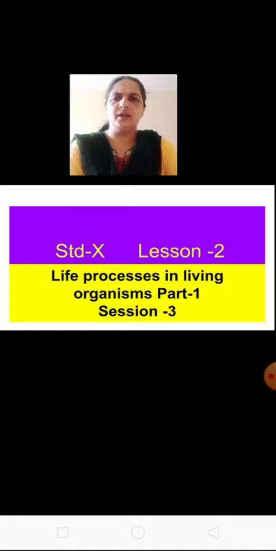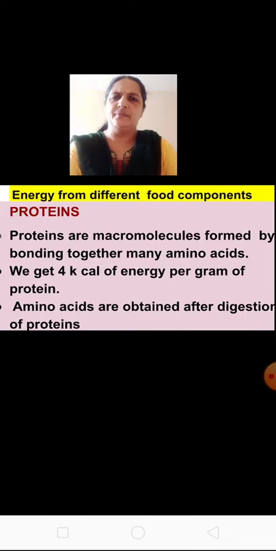We learnt about energy production from carbohydrates, aerobic respiration, and anaerobic respiration. Today let us learn how energy is produced from other food components. We get energy from carbohydrates, proteins and lipids, and other than that we get it from vitamins as well as water. All these are necessary for our body.